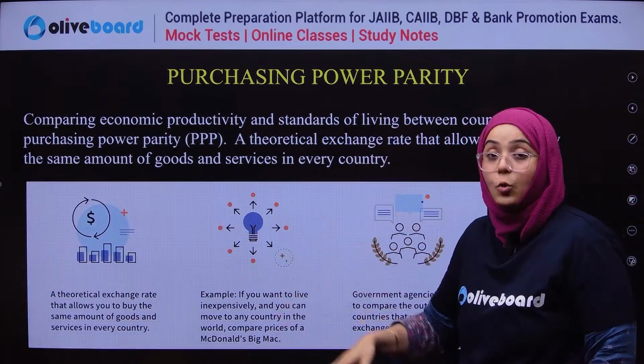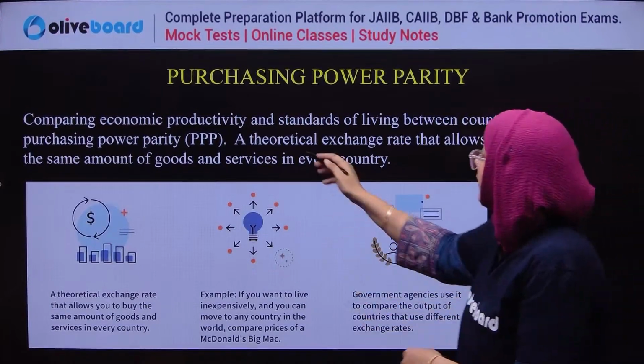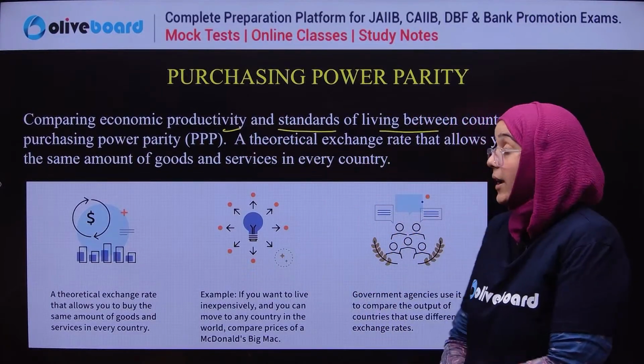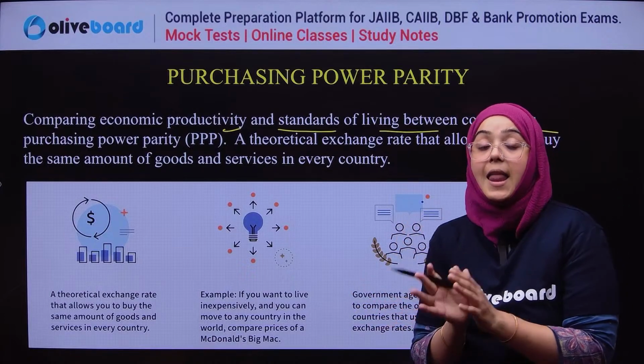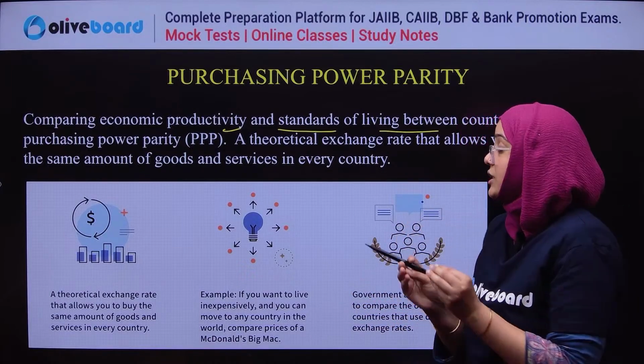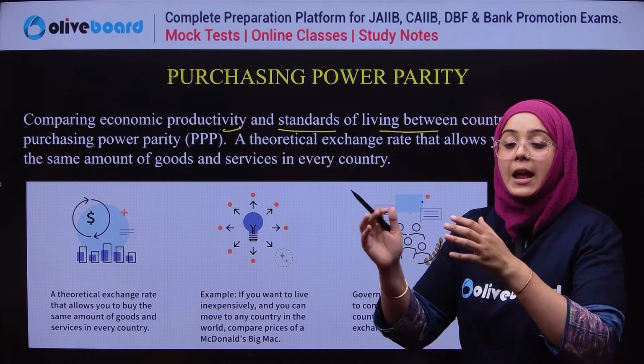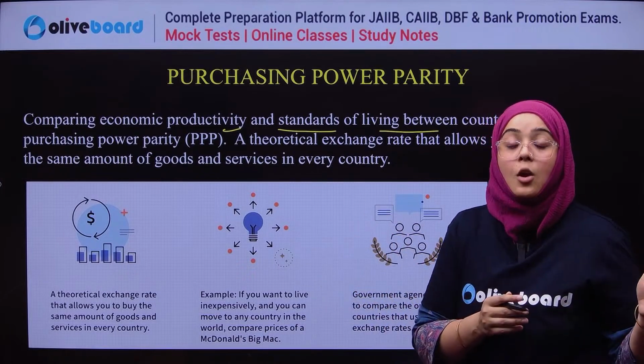Now, what is purchasing power parity? I have already told you it compares the economic productivity and standard of living between two countries. So it is simply theoretical exchange rates which allow you to buy the same goods and services in different parts of the world.